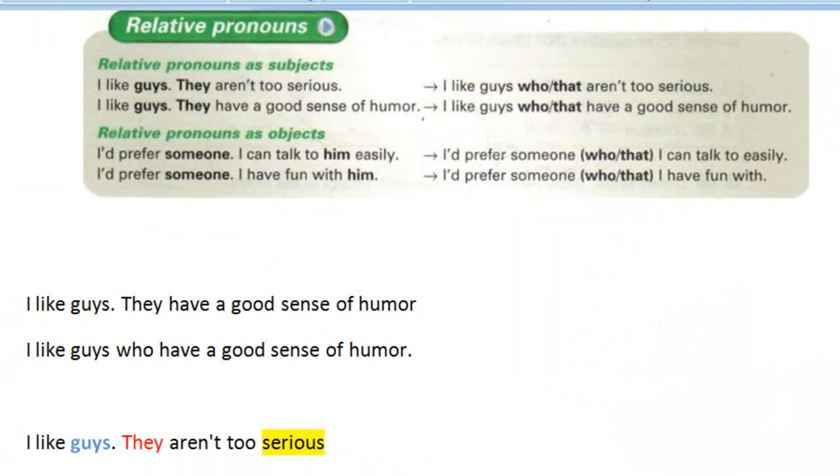Let me talk about the second example now. The reason this one is different is because we're no longer going to use adjectives. So that changes a little bit. But again, it's the same concept as previously. We want to combine two pieces of information. What are those two pieces of information? Well, I like guys, that's one piece of information, and then they have a good sense of humor. Now in this case, notice that we're using a verb, and that's because we're using a noun to mention the kind of people that we like to hang around with.